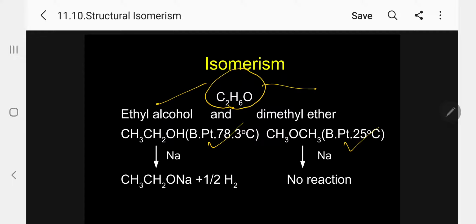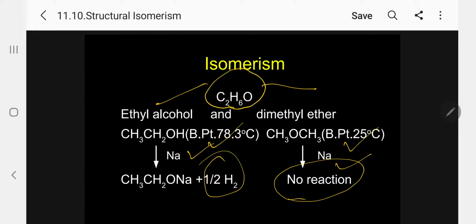Boiling point of ethyl alcohol is 78.3, whereas ether boiling point is 25 degrees centigrade. Then coming to chemical properties, ethyl alcohol reacts with sodium to produce brisk effervescence by the liberation of hydrogen gas, whereas dimethyl ether is chemically inert, no reaction with sodium.